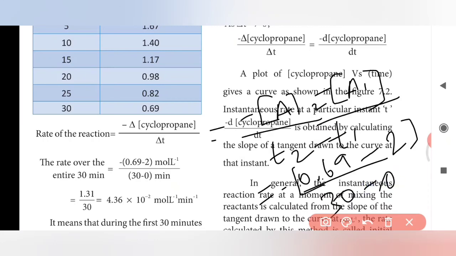By doing the calculation, we get the value 4.36 into 10 power of minus 2 mole per liter per minute. Because here the time is given in minutes, we put minutes here. If the time is given in seconds, we have to put seconds here, because that is the rate of the reaction.